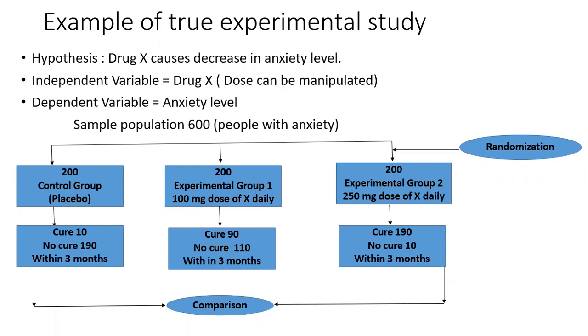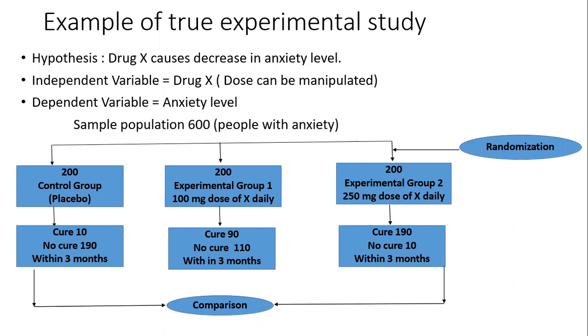So when we check the curing people, in the control group the number cured is 10 and not cured is 190 out of 200 within 3 months. When we use 100 mg, curing people are 90 and not cured are 110. But when we used 250 mg of dose, here the cure is 190, where the dose is increased, and not cured is just 10, within 3 months of time. So the time period we have allotted here is 3 months. We have a control group for which no dose is given, experimental group 1 where we have given 100 mg, and a third group where we have given 250 mg.